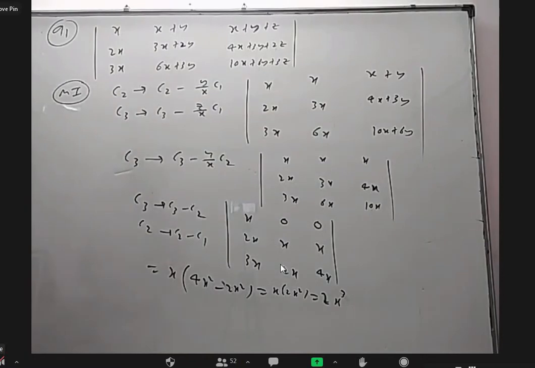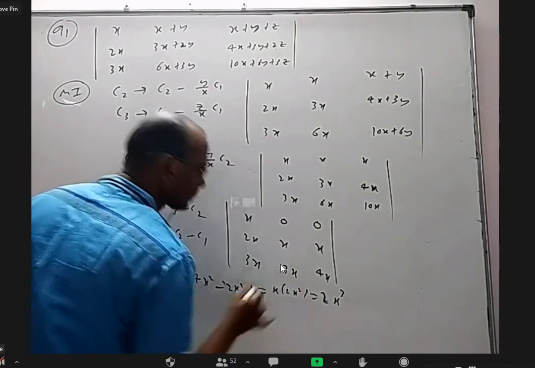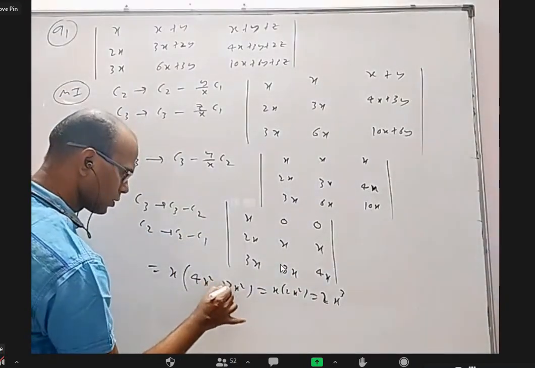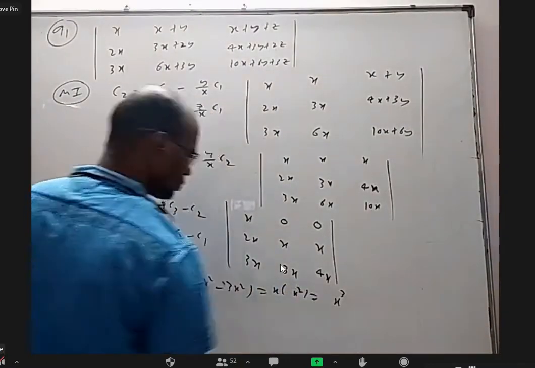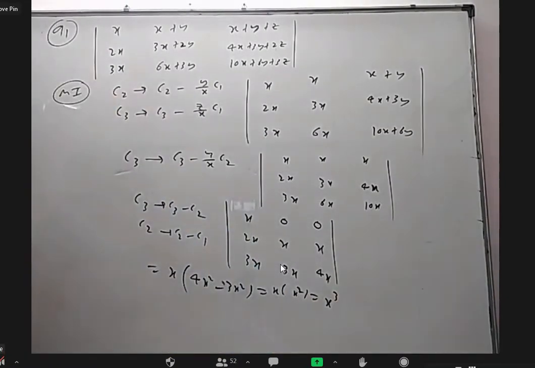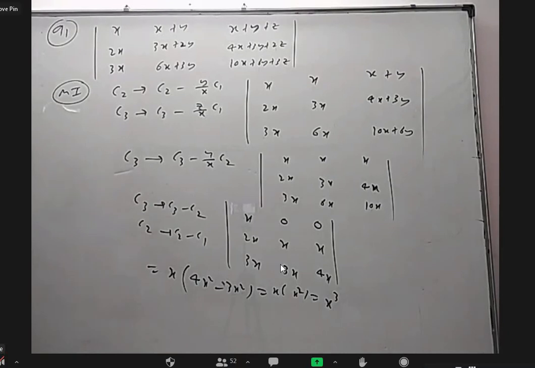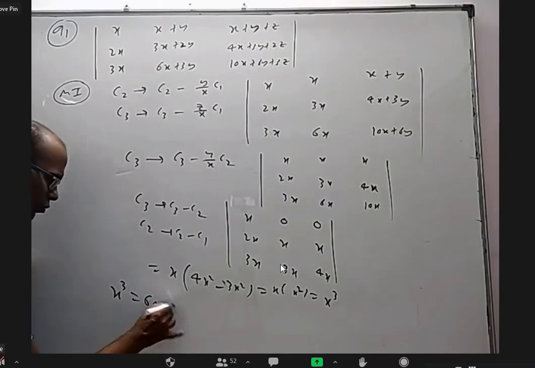I hope I'm right. 1, 4, 1 and 3. So this is not 2, it is 3. This is 3. This is x square. So the final answer is x cube. So the whole determinant is simply x cube. Now they said the determinant is equal to 64. So x cube equal to 64 implies x equals 4.